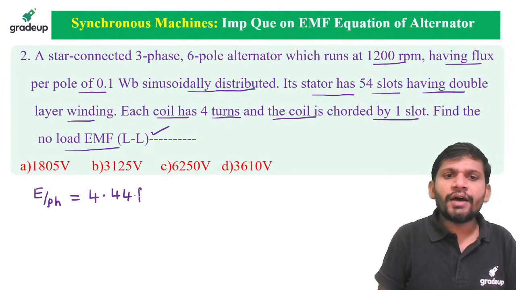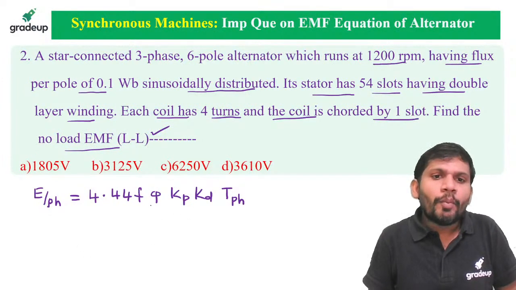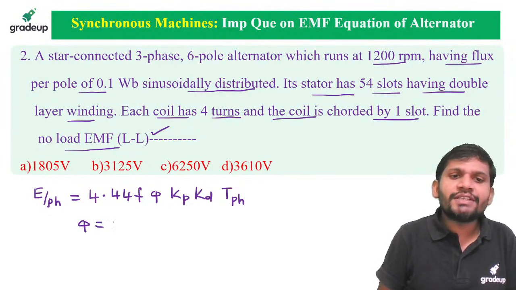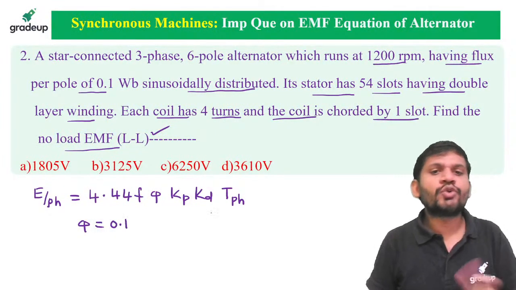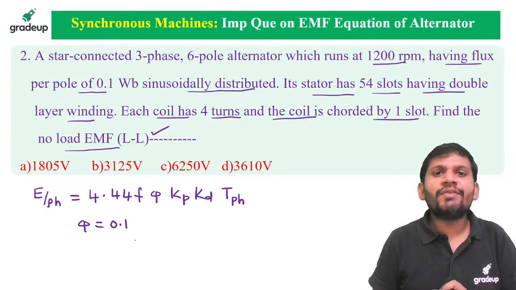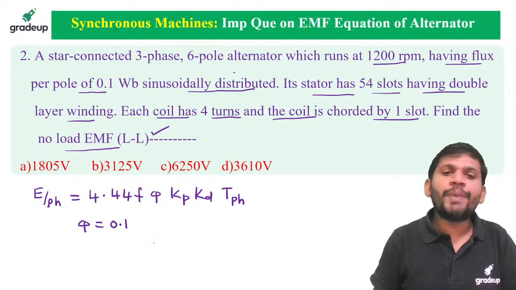We need F, pi, Kp, Kd and turns per phase. The flux is already given as 0.1 Weber, so there is no need to find the flux. But the frequency is not given. Instead of frequency, the number of poles and the speed are given.